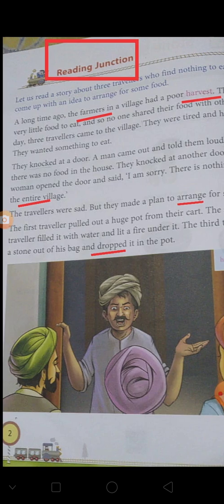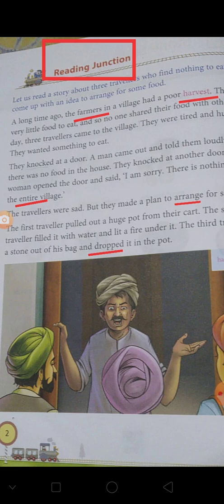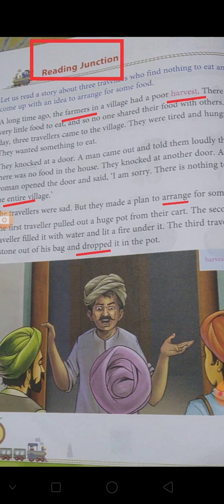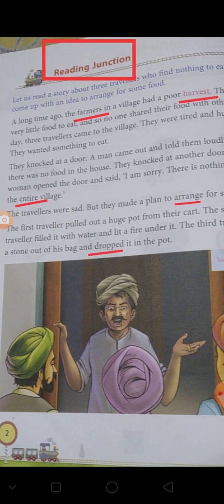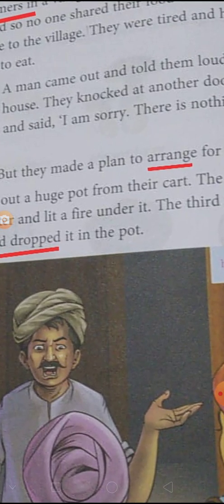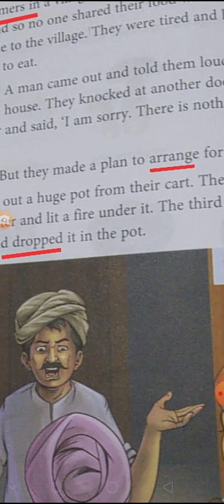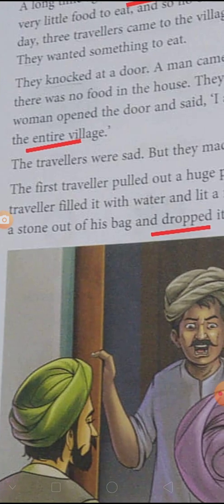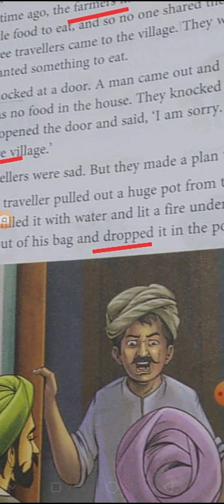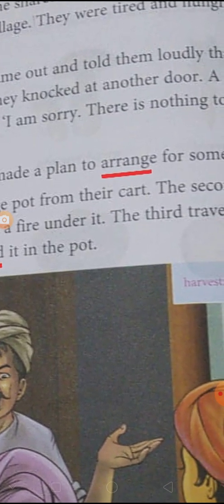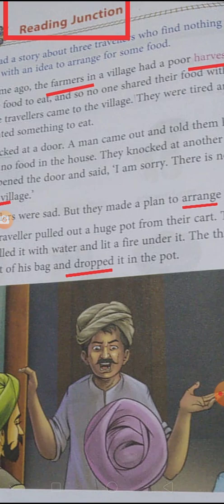Next paragraph. The travelers were sad, but they made a plan to arrange for some food. The first traveler pulled out a huge pot from their cart. The second traveler filled it with water and lit a fire under it. The third traveler took a stone out of his bag and dropped it into the pot.